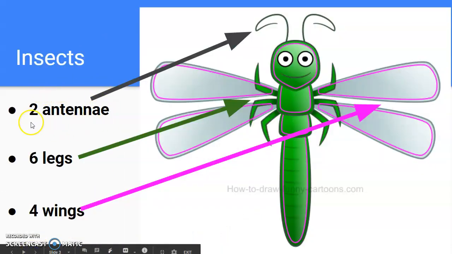Insects usually have two antennae, one and two antennae. They have 6 legs, 1, 2, 3, 4, 5, 6 legs. And they usually have 4 wings, 1, 2, 3, 4 wings. But sometimes insects do not have wings.